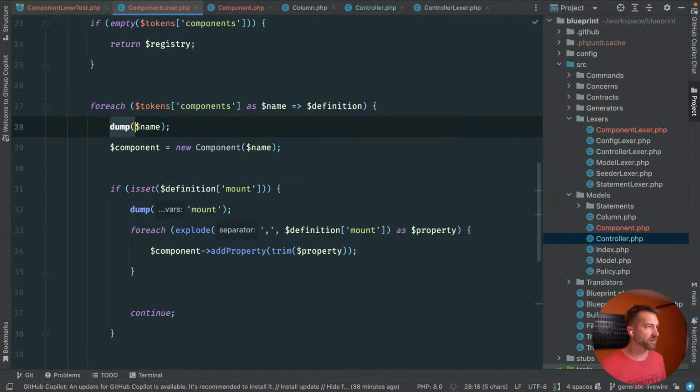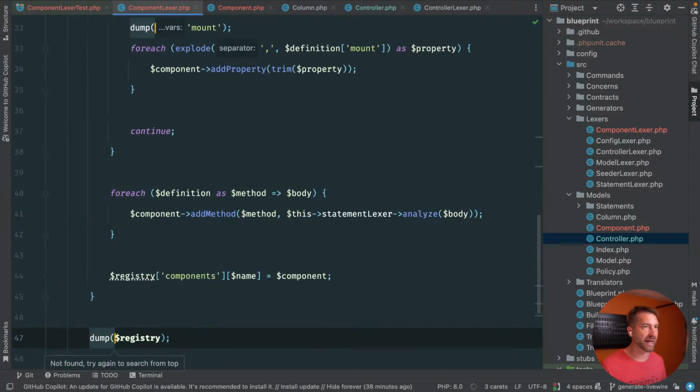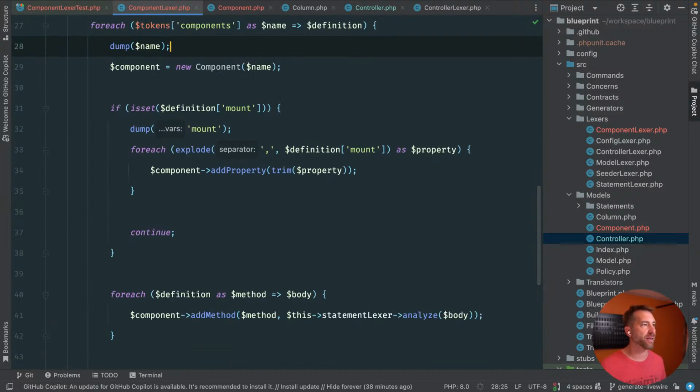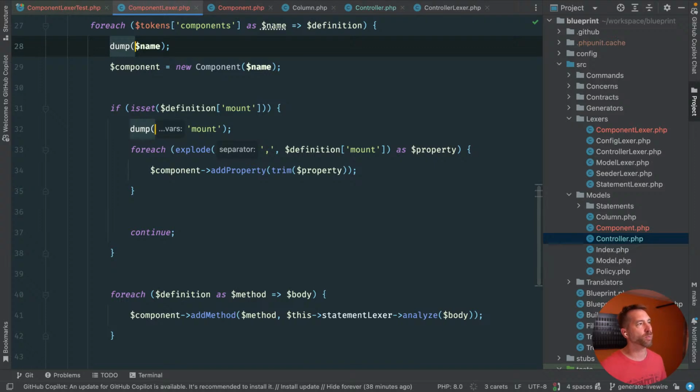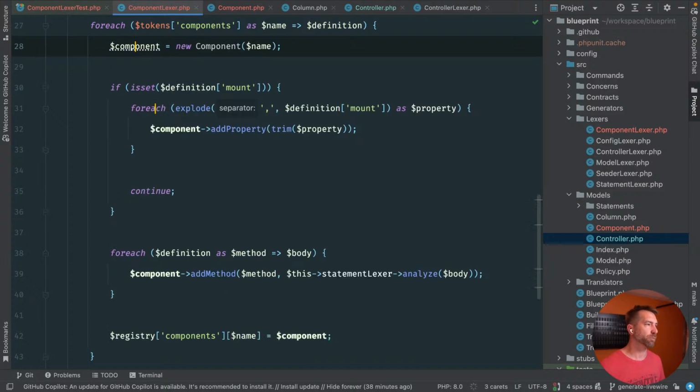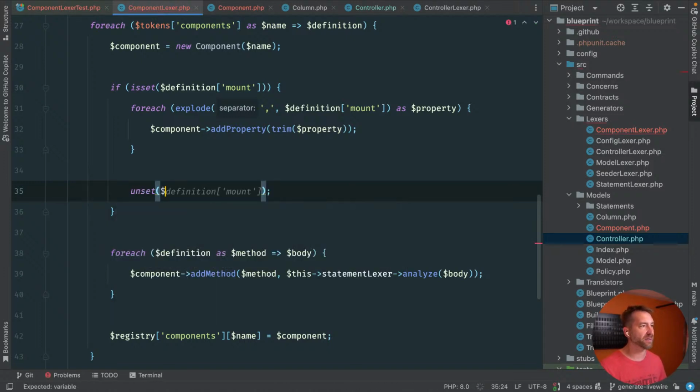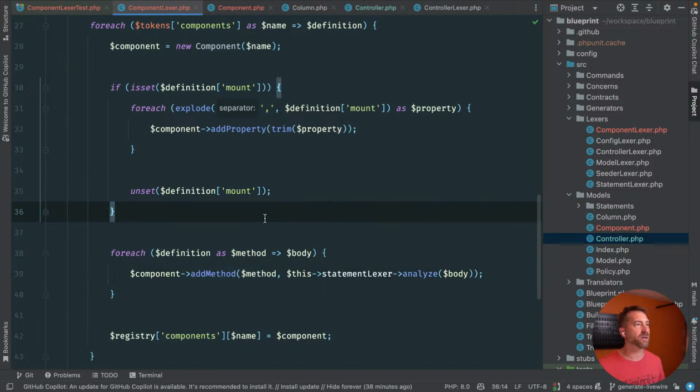I'm caught up now. I vaguely remember when we copied and pasted that, it actually didn't continue. It unset that particular property. So let's get rid of all these dumps, because that's what's going wrong. We're hitting continue when we shouldn't, which means it's never getting put into the registry. So really what should happen here is we don't continue, we unset the definition for mount, because it's not actually a method. We don't want to add it to our methods, but we do still need to parse the methods that are part of this particular component in our foreach loop.